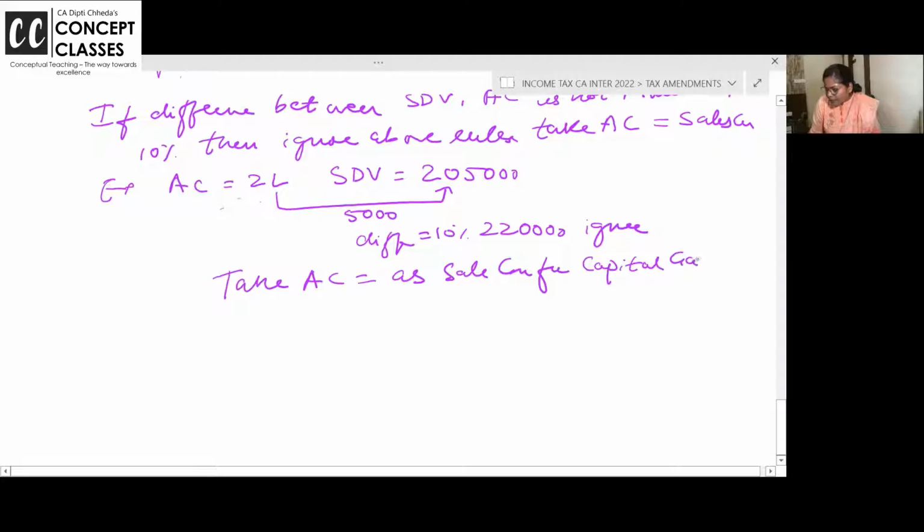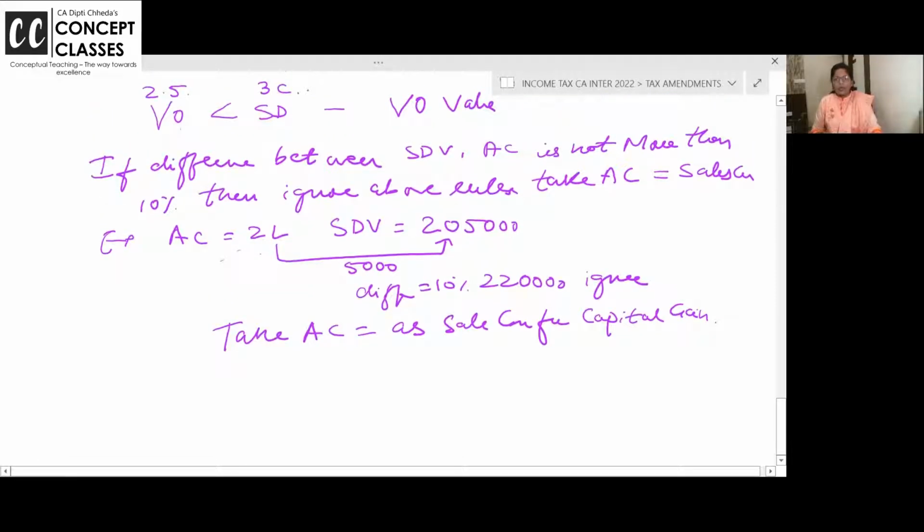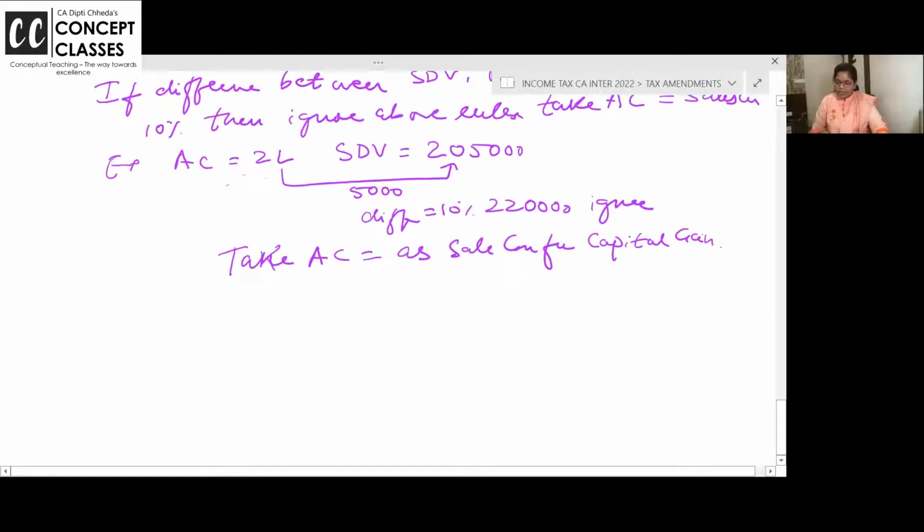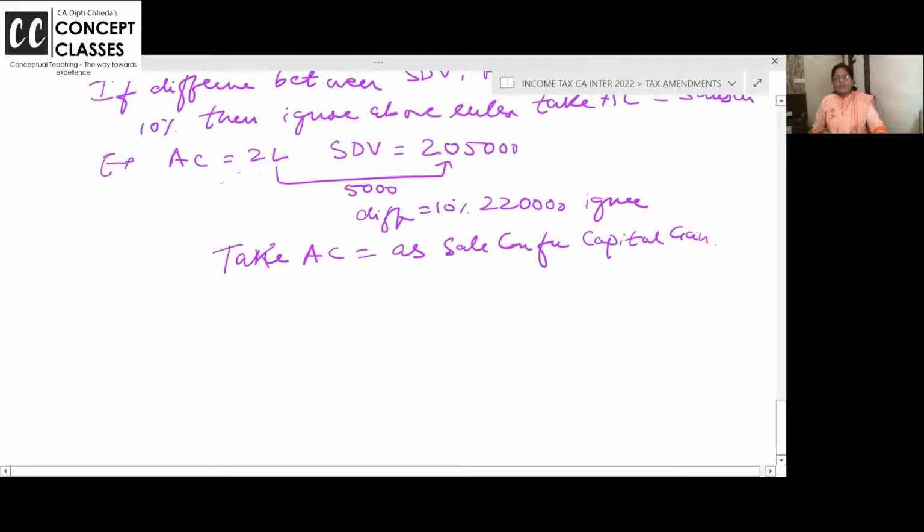So if actual sale consideration is 2 lakh, then the difference, that is 10%, goes till 2,20,000. If stamp duty is more, ignore. Take actual consideration as sale consideration for capital gain. I know I'm going a little in depth, but if you study patiently in depth, you will link up the business head, the capital gain, the others. Is this part clear to all of you? If the difference between the actual sales consideration and stamp duty is less than 10%, then don't go for all these jugglings. Just take it and continue. No problem. Clear to all of you?